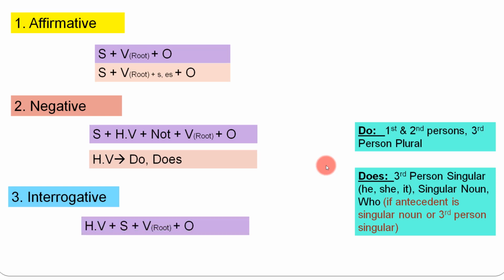Whenever we are using interrogative sentences, the first thing we use is the helping verb. So the helping verb will be first, then the subject, then the verb, the root form of the verb. It is also called the first form of the verb. Then the object. The helping verb will be the same, do and does, and the same condition will apply over here.